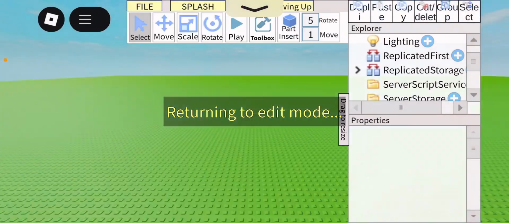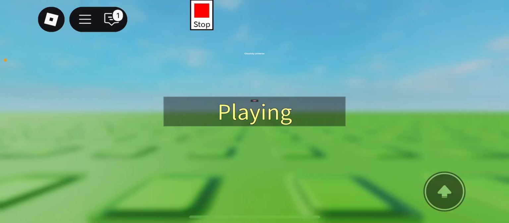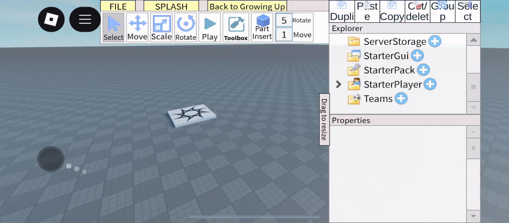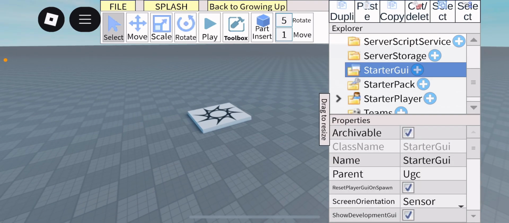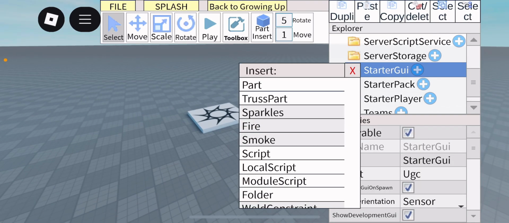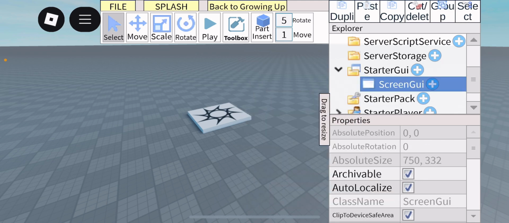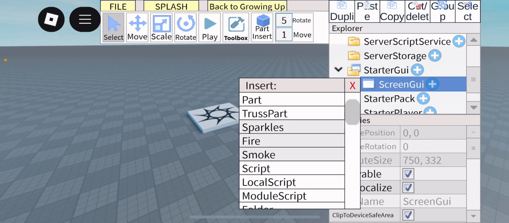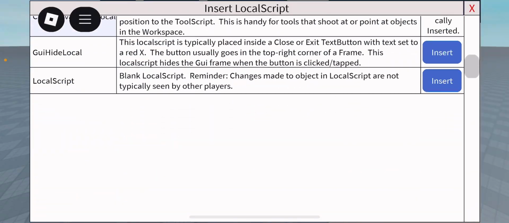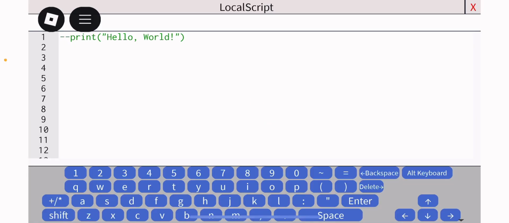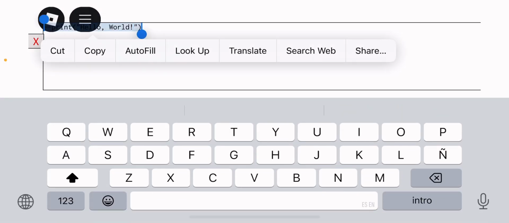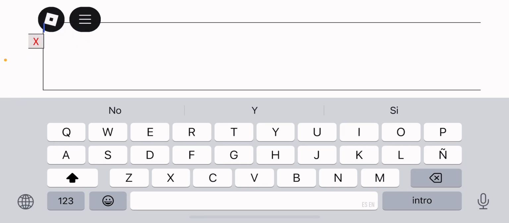How to do this thing in Studio Lite. Okay, so you go to StarterGui, go to ScreenGui. This is so easy. Now you go to LocalScript and then put this thing in. It will be in the description.